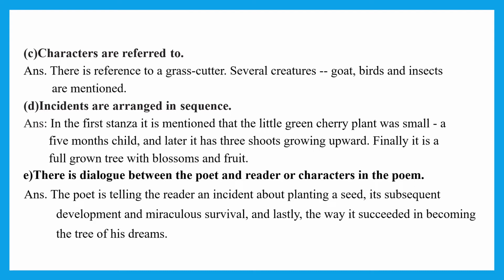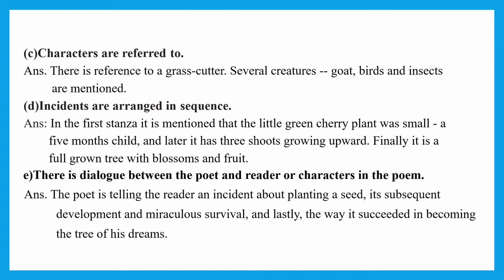Next, the incidents are arranged in sequence. How are the incidents arranged in sequence? In the first stanza, it is mentioned that a little green cherry plant was small, a 5 months old child, and later it has 3 shoots growing upwards. Finally, it is a full grown tree with blossoms and fruits. So all these are the stages of the cherry tree.